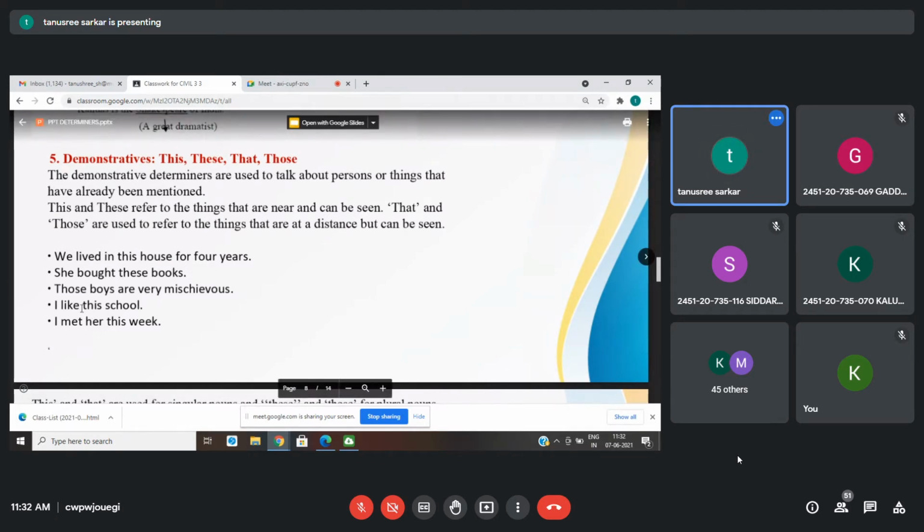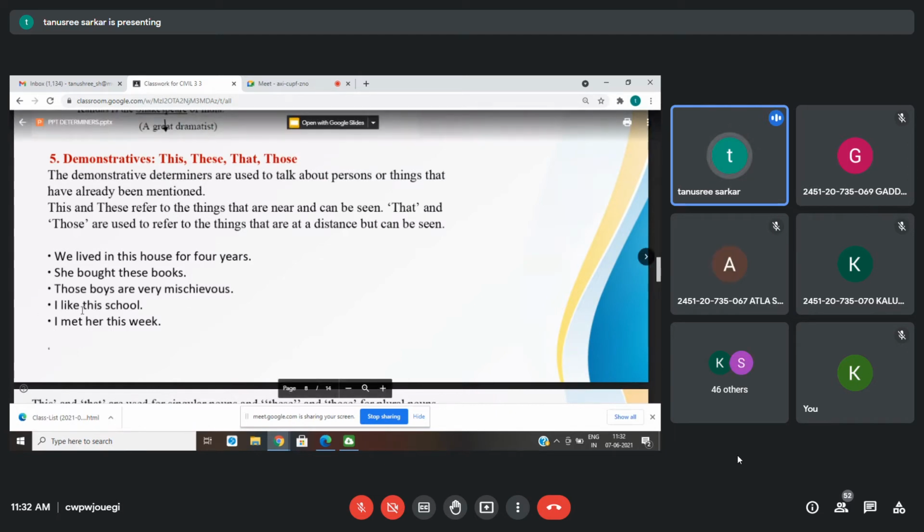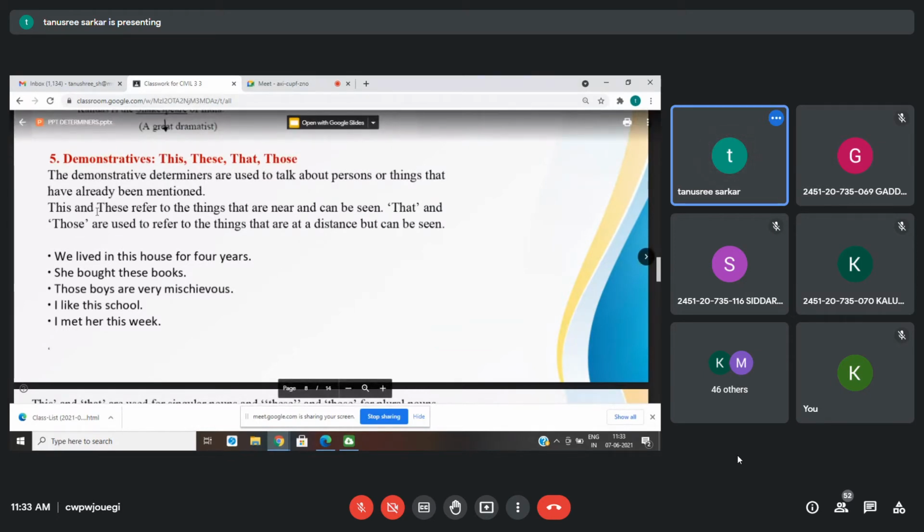Just you can see here, "I like this school," or "I like that school." Okay, if in the exam something like this comes, "I like dash school," this or that, both can be equally the correct answer. Okay, so don't get confused there. If you see that both can be the correct answer, then go for any one of them, because they don't have particular rules. Okay, but just see that you are getting a meaningful sentence. This, that, these, those, we already know. These and those are the plural set of this and that.